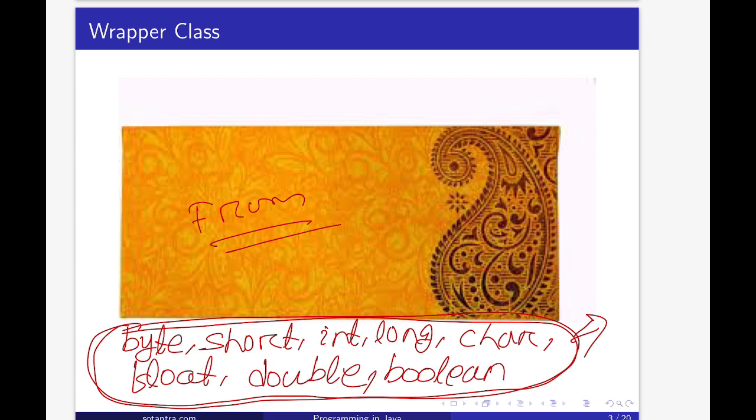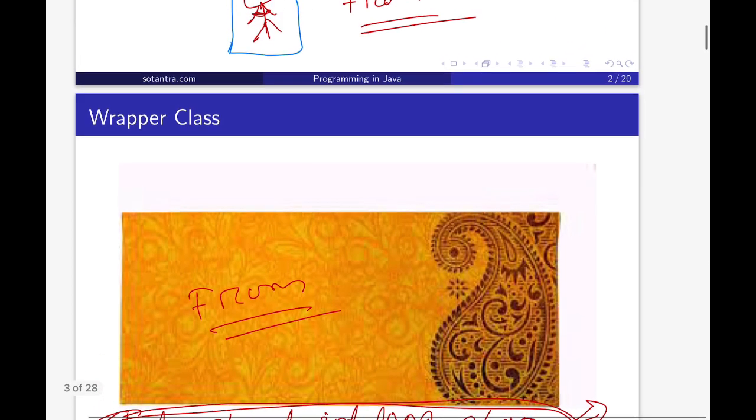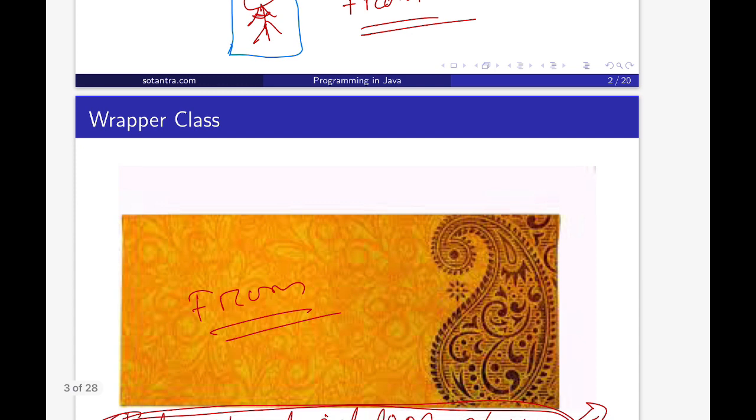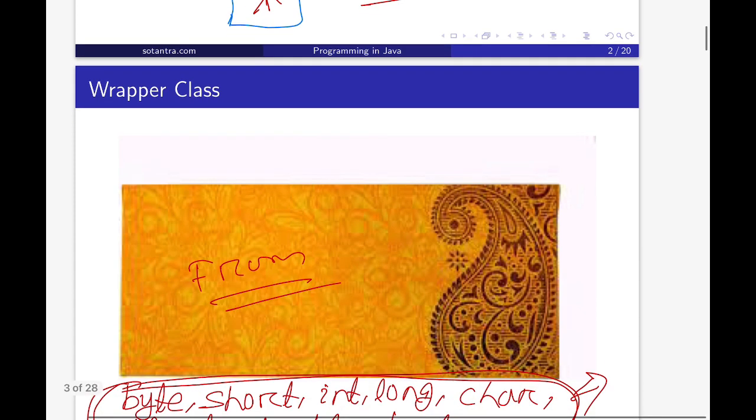Consider the situation, suppose we want to pass a primitive type by reference to a method, then that is not possible. So, in that situation we need objects to pass as a reference.